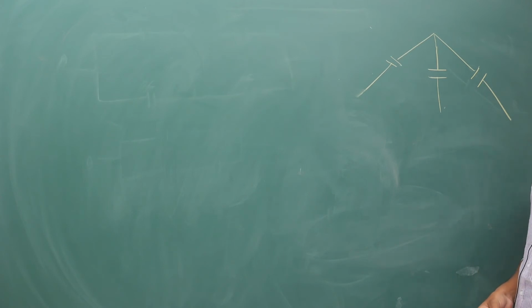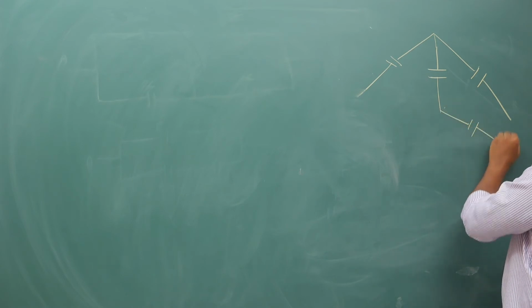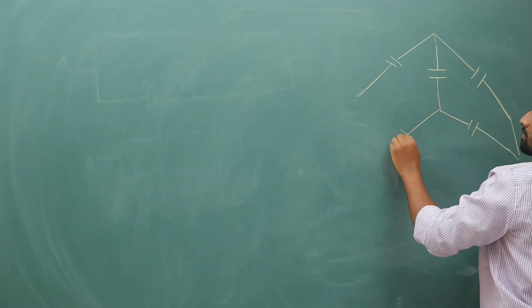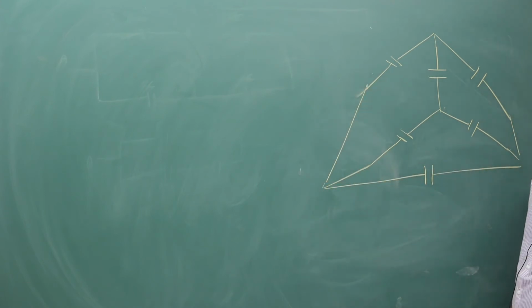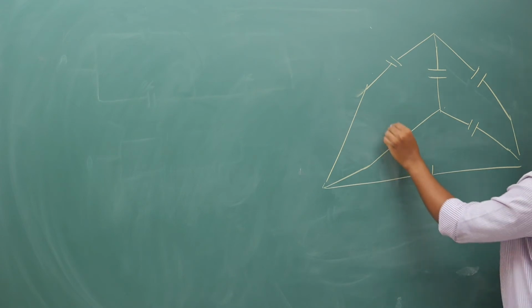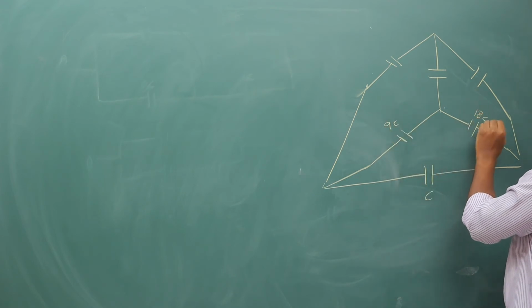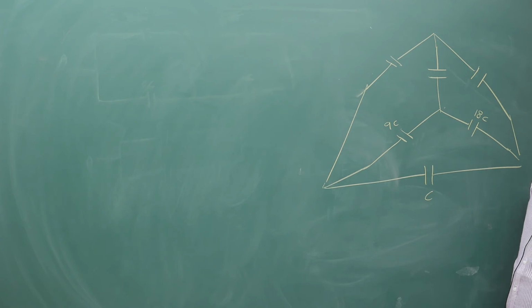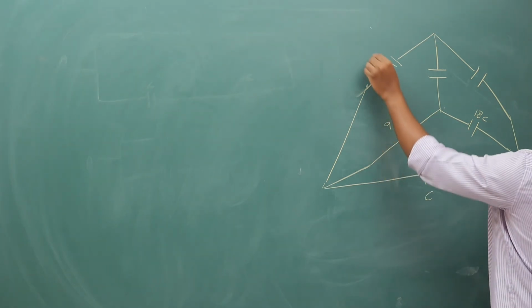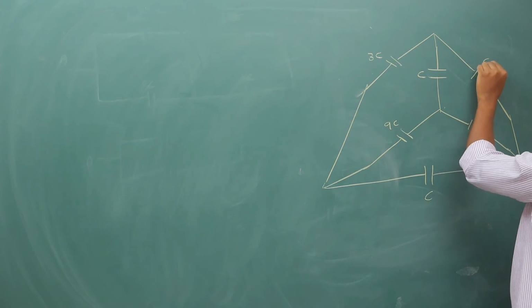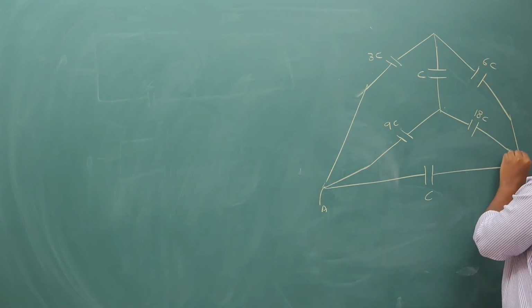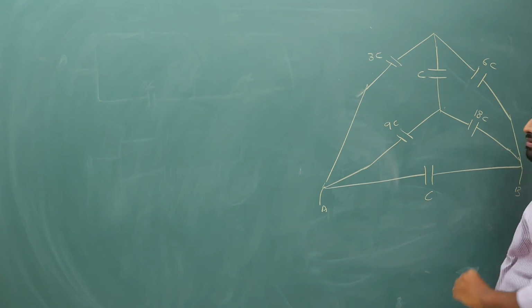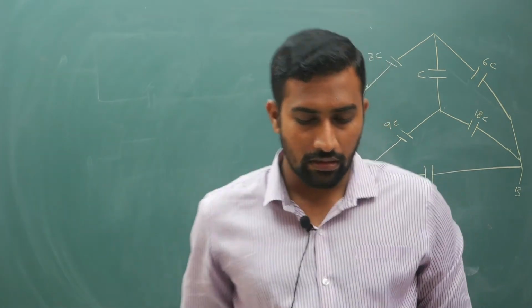So the values are C, 6C, 3C, 18C, 9C: C, 9C, 18C, 3C, C, 6C, 3C, C, 6C. You are supposed to find out the equivalent capacitance between A and B. So that is going to be your question.